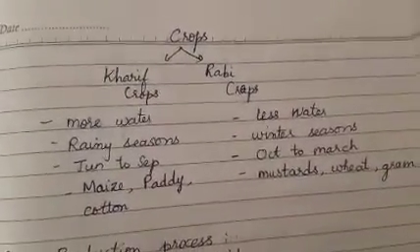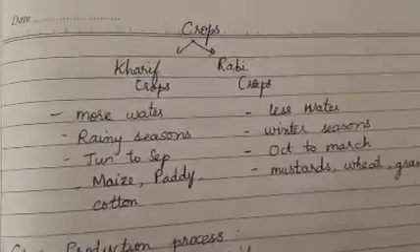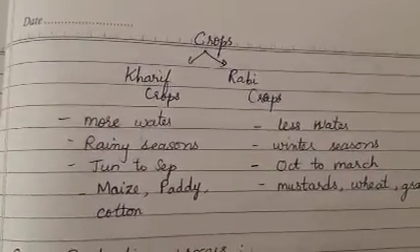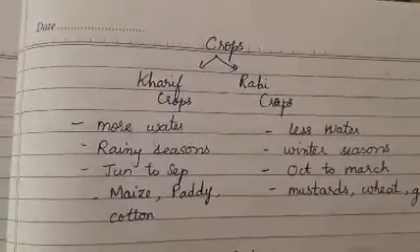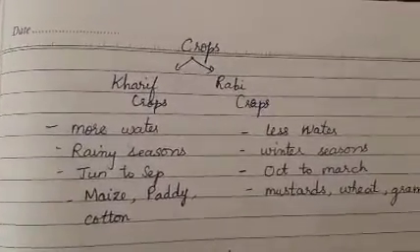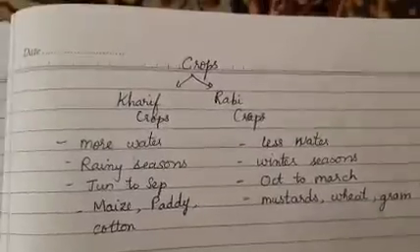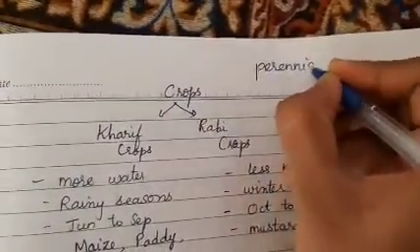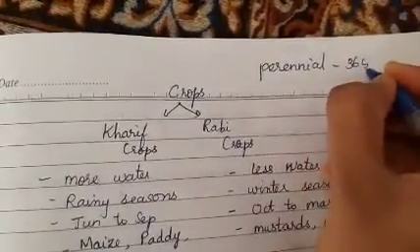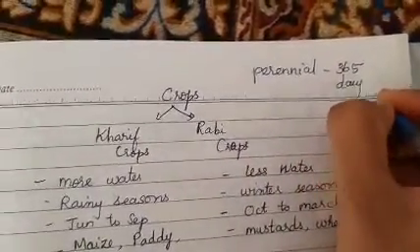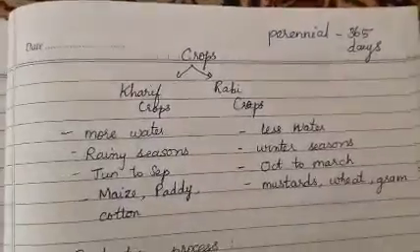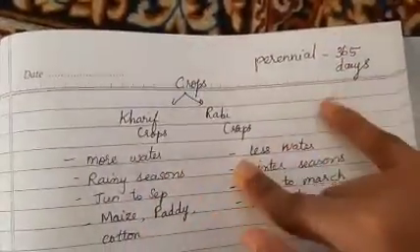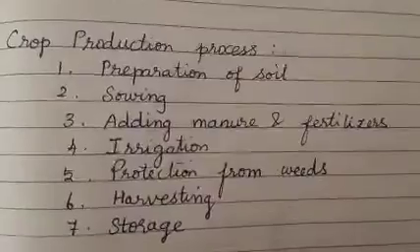Okay, now mangoes and watermelon are seen as seasonal crops, especially during the summer season. What about sugarcane? Sugarcane is a perennial crop, which means it is grown for the entire 365 days. There is no season for that crop. Apart from your kharif and rabi crops, sugarcane is a different one.